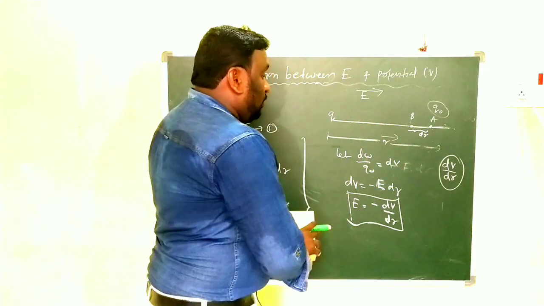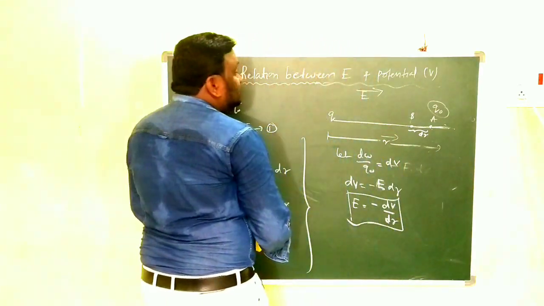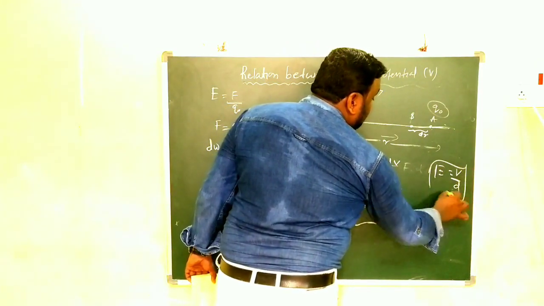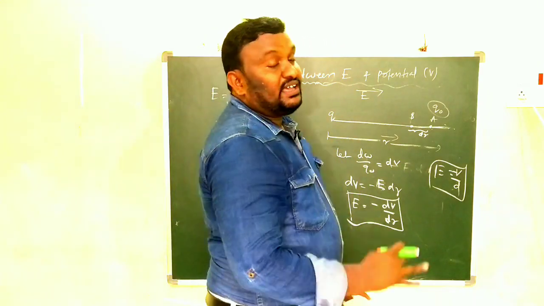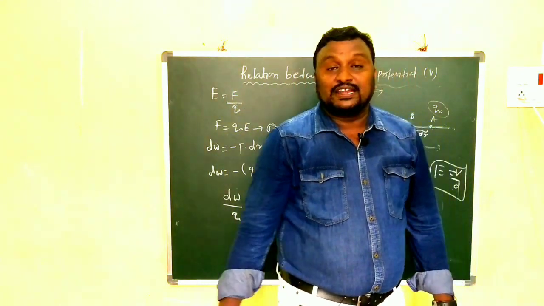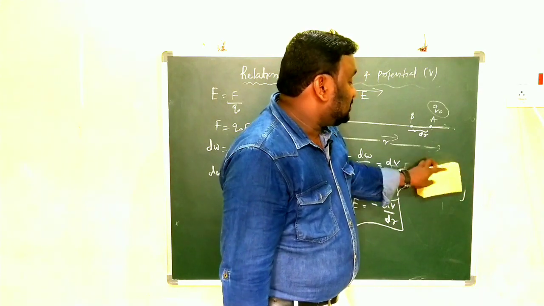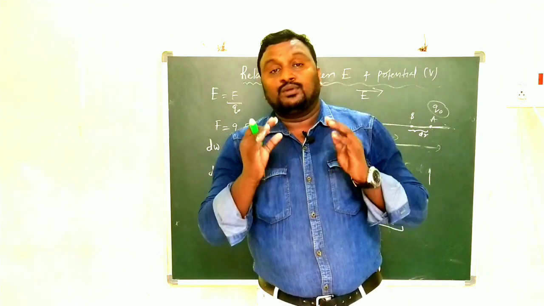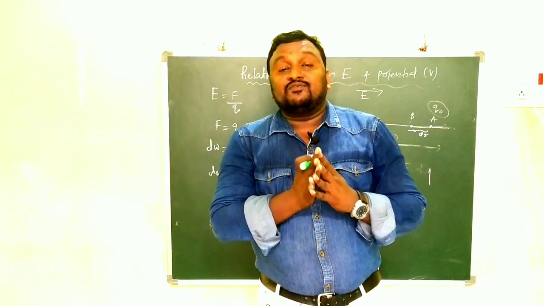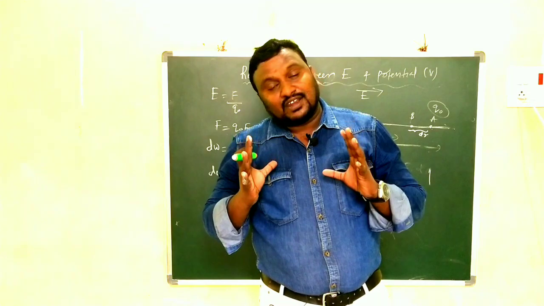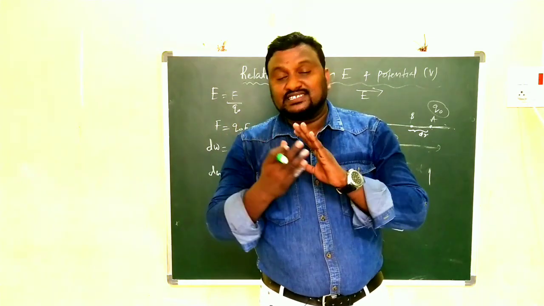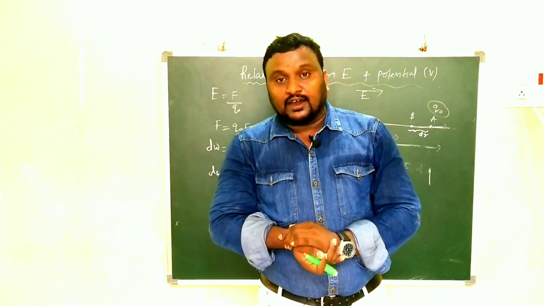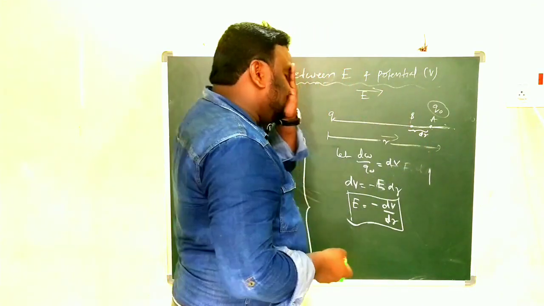So generally we can express it like this. In general we write E is equal to minus dV by dr. If we consider only magnitude, we can write E is equal to V by d. Clear? So children, the relation between electric field intensity and potential is that electric field intensity is the negative of potential gradient. So that is the relation, E is equal to V by d or E is equal to minus dV by dr. To prove that, let us see here.